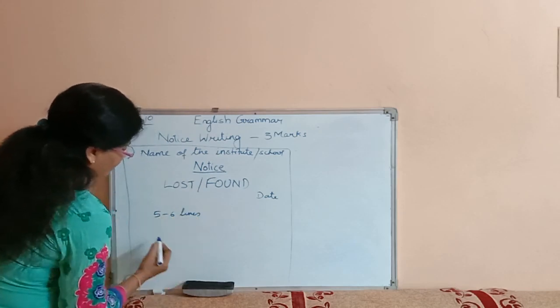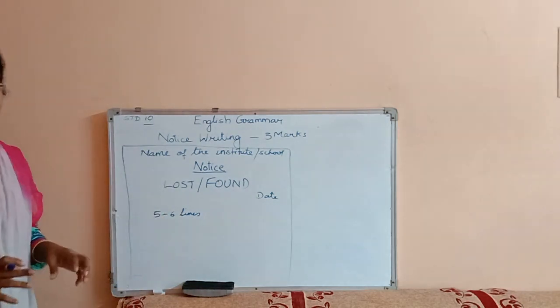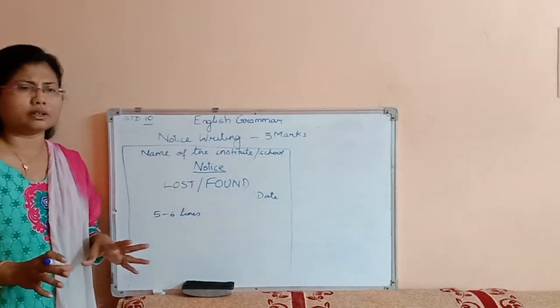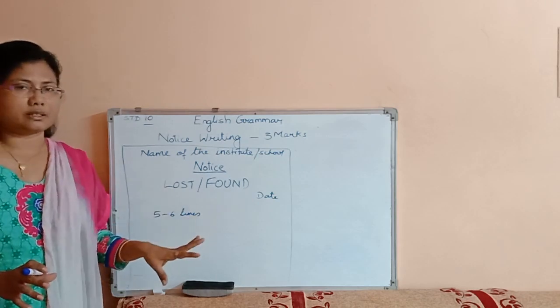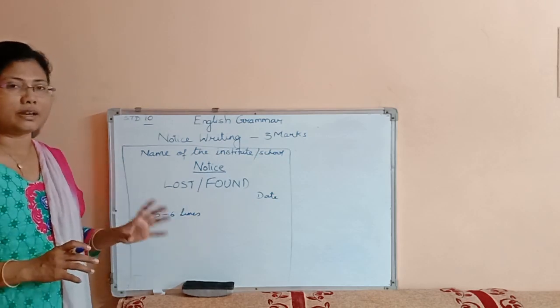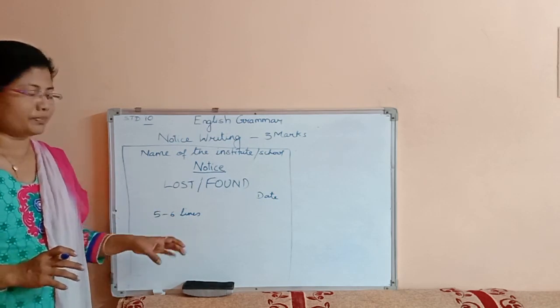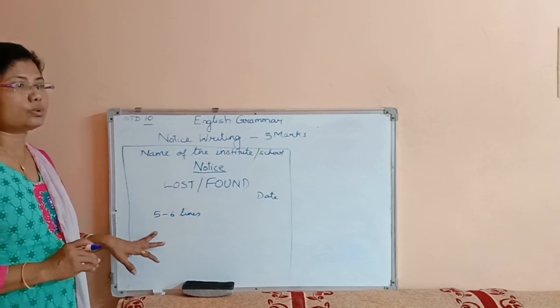Then in the second paragraph, if we have lost any book, notebook, textbook or water bottle, we have to give the description of that thing, the color, especially the place where we lost it, the time, and what the thing is that is lost. Then in the next detail we can give whom to contact.